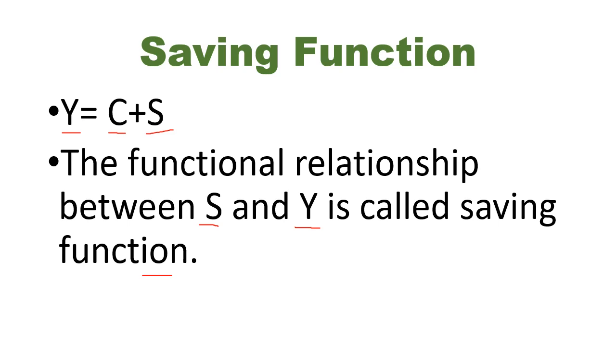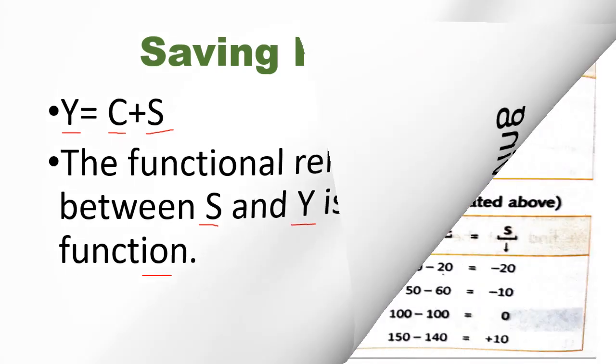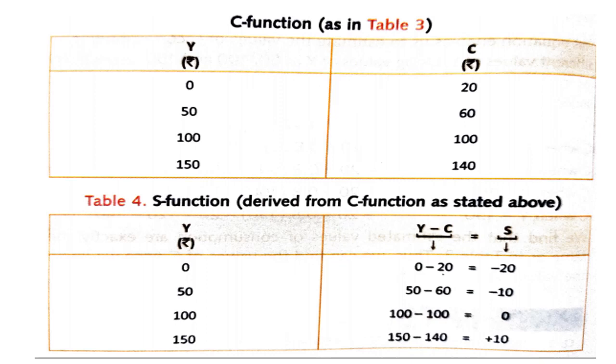Obviously we know that if income is equal to consumption plus saving, then there might be some relationship between income and saving. The functional relationship between income and consumption is known as consumption function. Similarly, the functional relationship between saving and income is known as saving function. We have already read about consumption function in our last lecture. From this consumption function, we will derive our saving function.